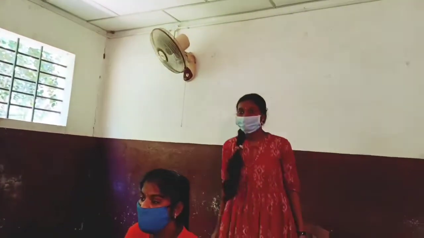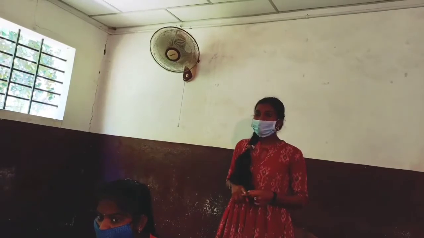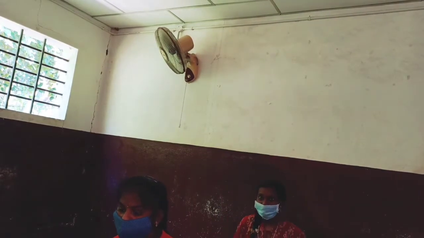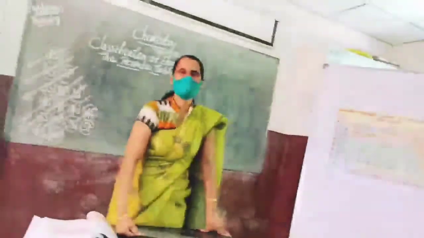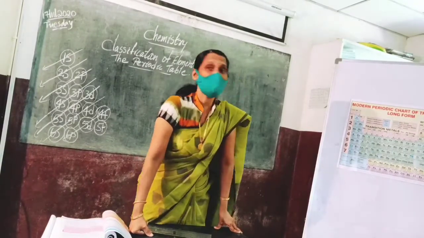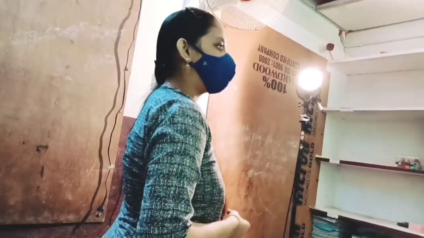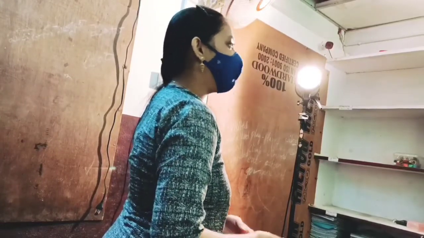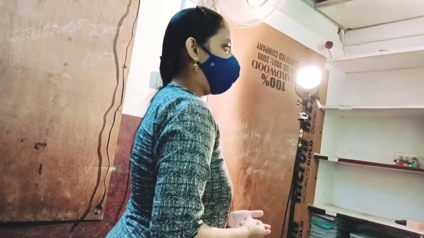Right. And Srivani, can you say third period? Sodium, magnesium, aluminum, silicon, phosphorus, sulfur, chlorine, argon. My God, you have studied well. You are well prepared for the examinations. You all should be an inspiration for all the children who are going to write the 10th class examination. Now, Akshara, can you say fourth period? Potassium, calcium, scandium, titanium, vanadium, chromium, manganese, iron, cobalt, nickel, copper, zinc, gallium, germanium, arsenic, selenium, bromine, krypton.